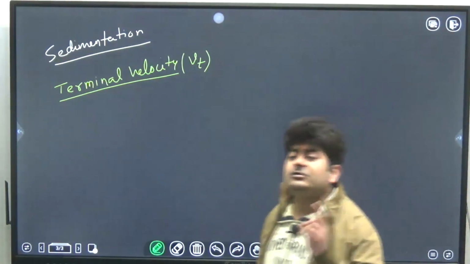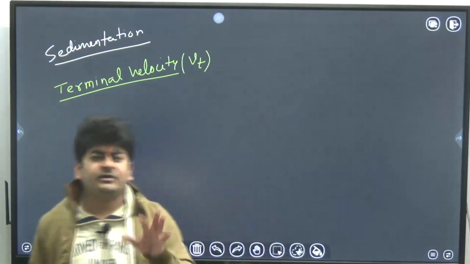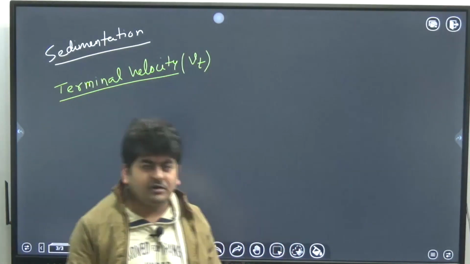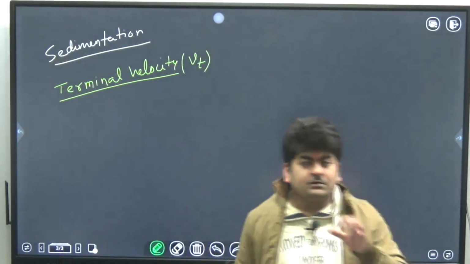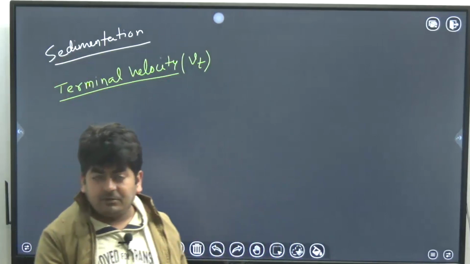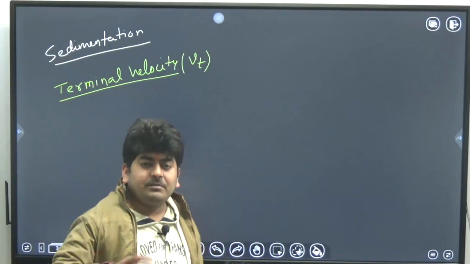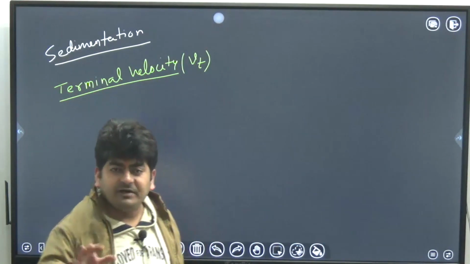See, terminal velocity means, suppose you have a bike or car, whatever you can drive, you can imagine that, or even a scooter, or cycle. Every vehicle will have a certain maximum speed. If I talk about the normal bikes in our country, the maximum speed at which they can run is about 120, 140.